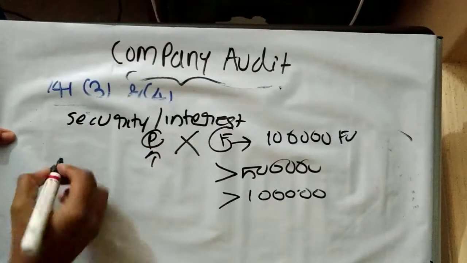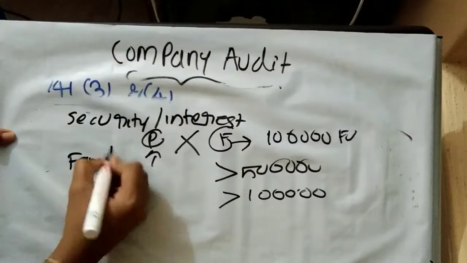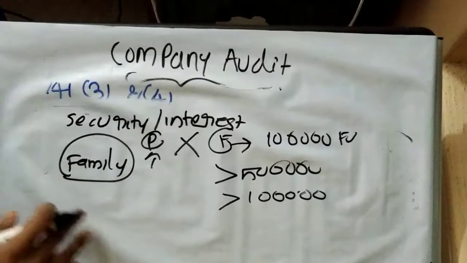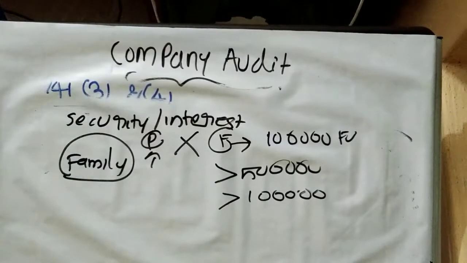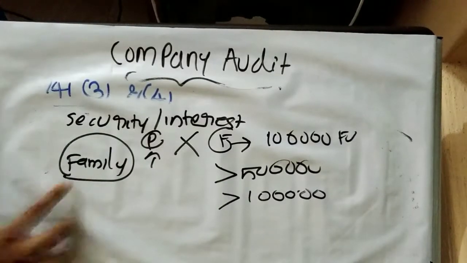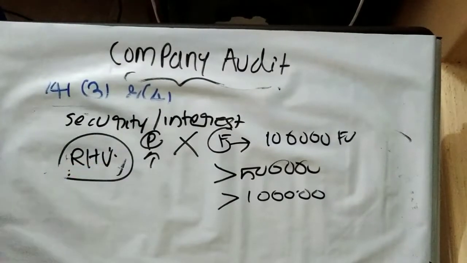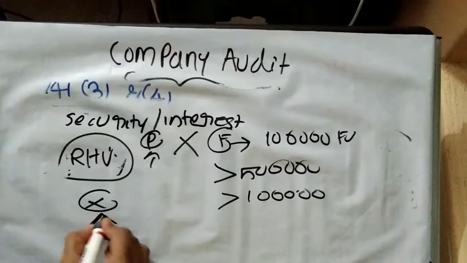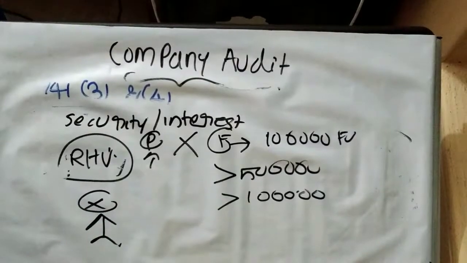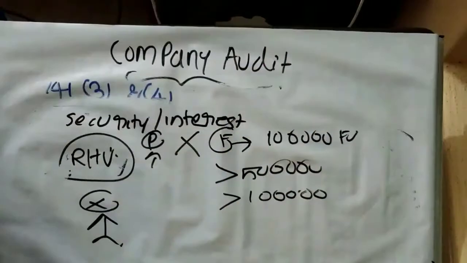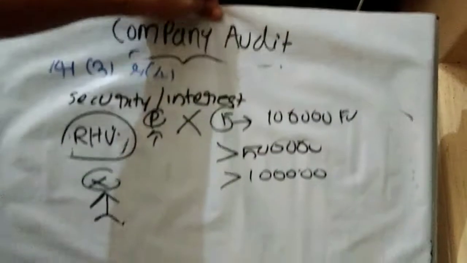We have to understand what is meant by this family. Who are included in the family? That is, as the relative, not family, relative. X is our CA plus COP. Who are treated as the relative of X?